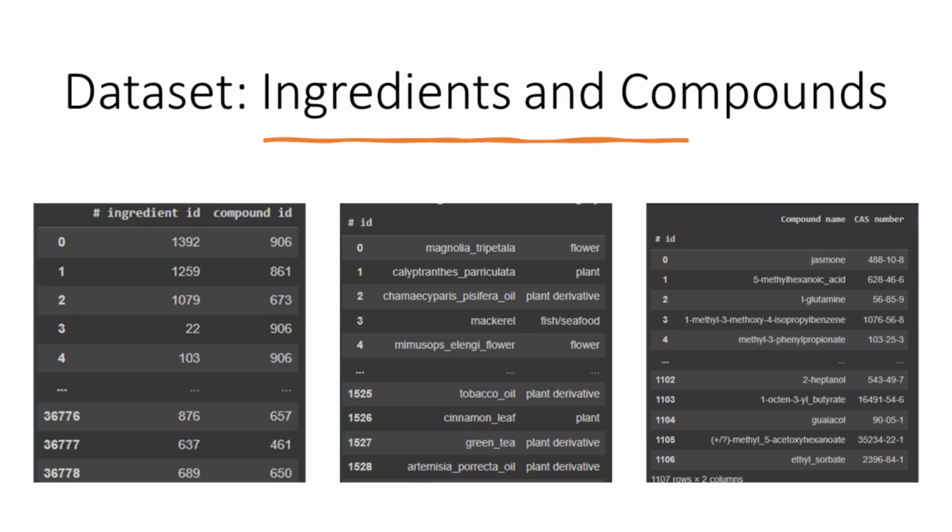The second dataset, compounds.tsv, contains the IDs, compound names, and CAS numbers of 1,700 chemical compounds found in ingredients. The third dataset, ingredients.tsv, contains 1,580 records of ingredients, including the ID, ingredient name, and category. Finally, the ingredient compound TSV dataset comprises 36,781 records and links ingredients to chemical compounds via their respective IDs.